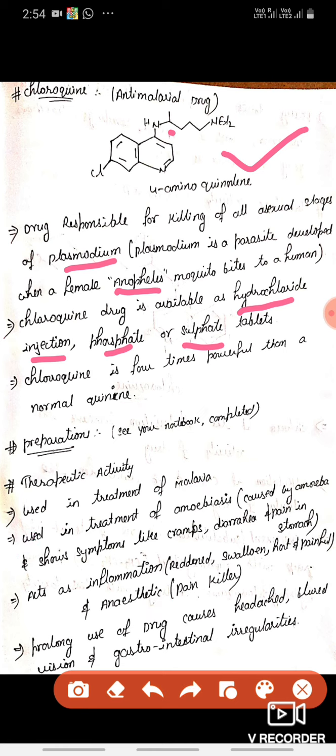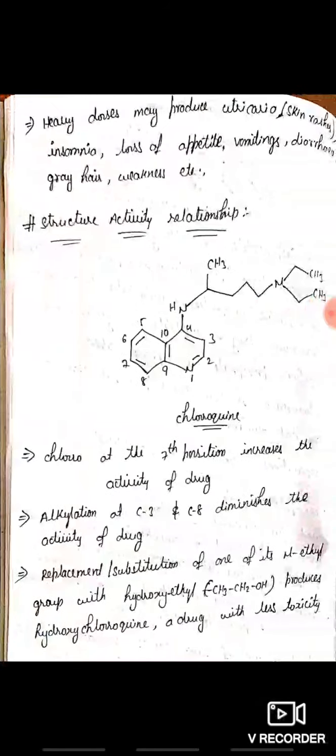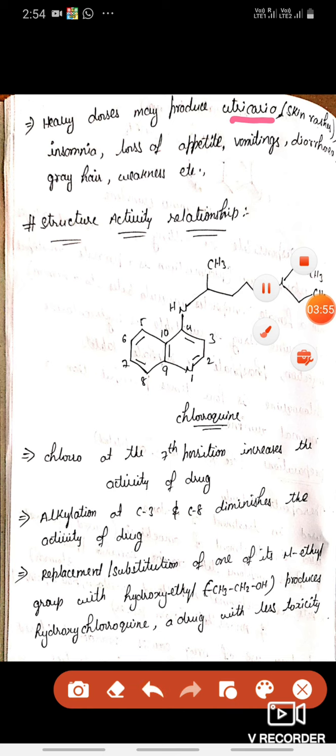Some demerits of chloroquine are also there. Prolonged use of the chloroquine drug can cause symptoms like headache, blurred vision, gastric problems or acidity. Overdoses of the drug can also cause urticaria, that is skin rashes, and insomnia, which means not being able to sleep properly. We can also get loss of appetite, vomiting, diarrhea, graying of hair, that is white hair, and weakness.